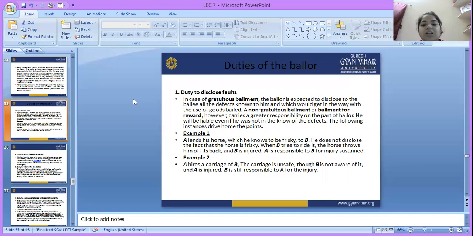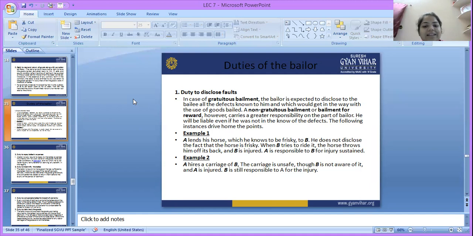A non-gratuitous bailment, or bailment for reward, carries a greater responsibility on the part of the bailor. He will be liable even if he was not aware of the defects. The following instance drives home the point. Let's take the example. A lends his horse, which he knows to be very frisky, to B. He does not disclose the fact that the horse is frisky. When B tries to ride it, the horse throws him off its back, and B is injured.